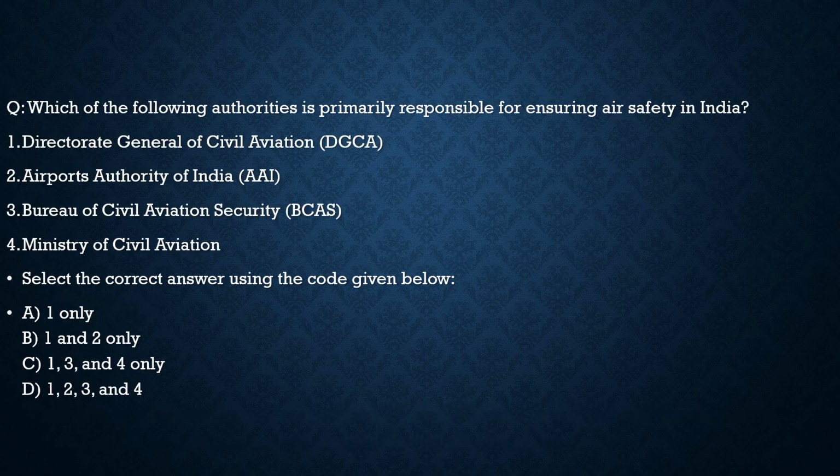Here the question says, which of the following authorities is primarily responsible for ensuring air safety in India? Is it Directorate General of Civil Aviation? Is it Airport Authority of India? Is it Bureau of Civil Aviation Security, or is it Ministry of Civil Aviation? If we look at the question, it says which is primarily responsible. It is option A, which is Directorate General of Civil Aviation. It is primarily responsible for ensuring air safety in India. Airport Authority and Bureau of Civil Aviation Security have separate roles to play with respect to ensuring air safety in India. So the correct statement is option A, which is 1 only.